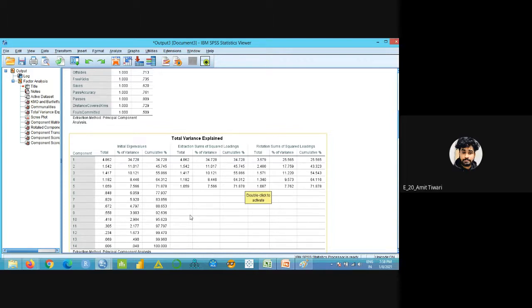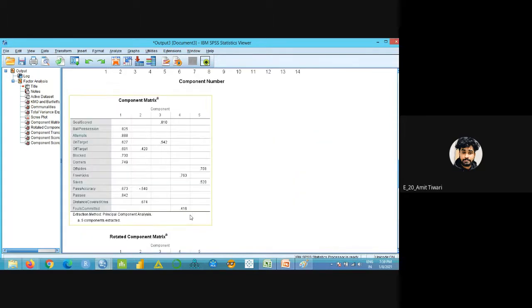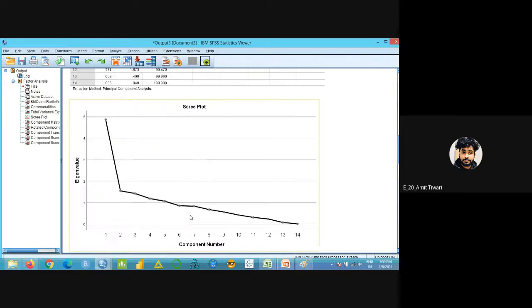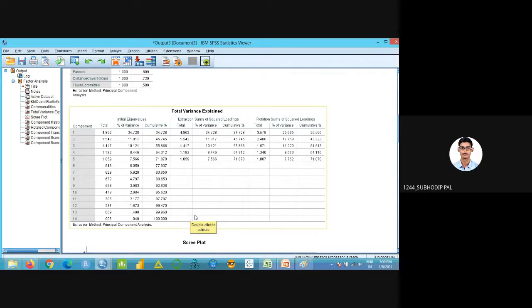Got it? It should be greater than 60, right? That you are saying, the 70%, greater than 60. This cumulative percentage, generally we do stop after 60. Yes.